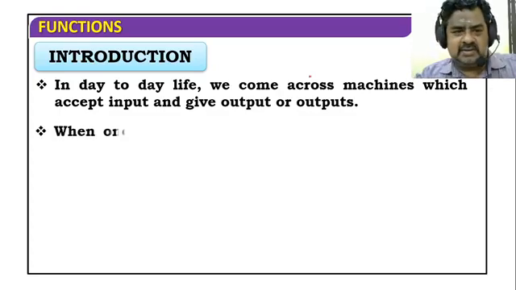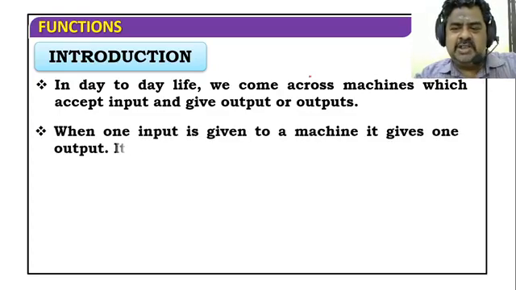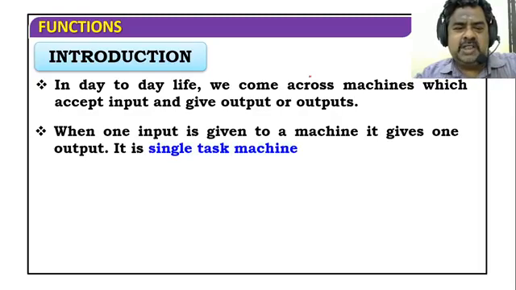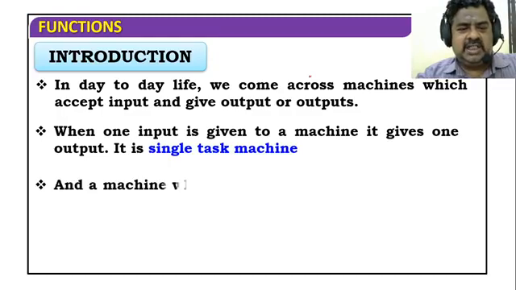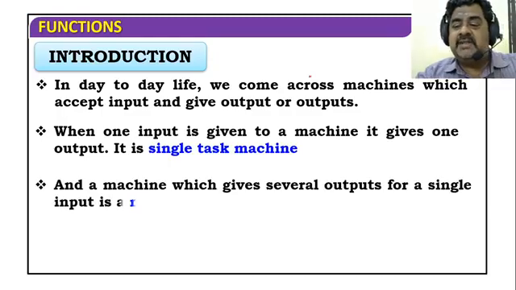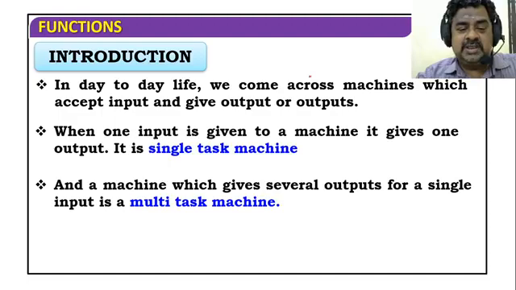When one input is given to a machine, it gives one output. It is called a single task machine. If it is one input and the corresponding output, it is called a single task machine. Like that, if a machine gives several outputs for a single input, then it is known as a multitask machine. These are all just examples.